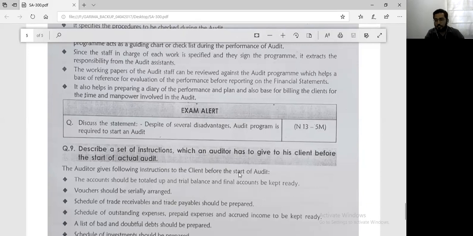B will check purchase of goods in excess of 50,000, and C will check purchase of assets. If the work is divided this way, I am giving individual responsibility to each audit assistant. Now, tracking the efficiency of each audit assistant becomes very easy.